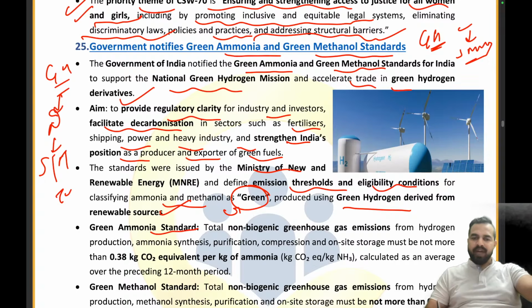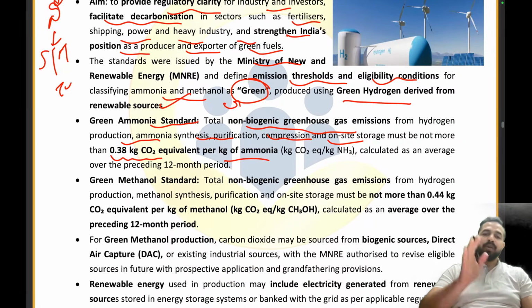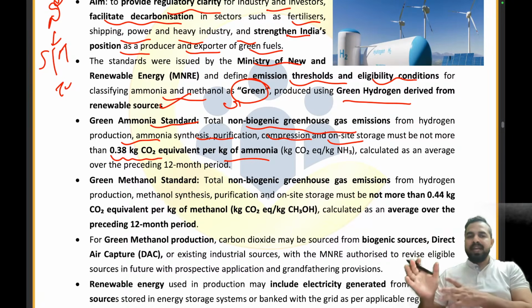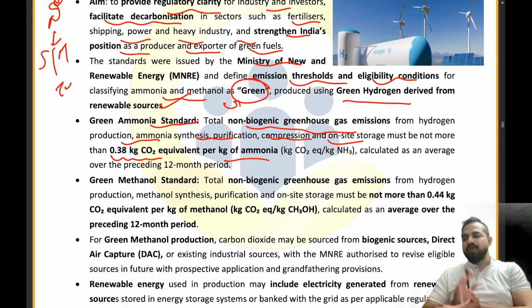So there is a green ammonia standard. The total non-biogenic greenhouse gas emissions from hydrogen production, ammonia synthesis, purification, compression and on-site storage must not be more than 0.38 kilogram of carbon dioxide equivalent per kg of ammonia. See my dear friends, the biogenic greenhouse gas emissions. So it should be less than 0.38 kilogram carbon dioxide equivalent. Similarly, in terms of the methanol standard, the emission should not be more than 0.44 kilogram carbon dioxide equivalent per kg of methanol. Right? So these are the standards that have been created. 0.38 for the ammonia, 0.44 for the methanol. That's it.